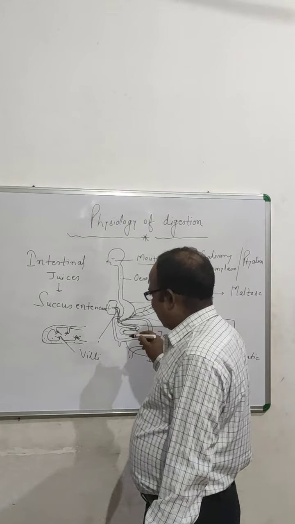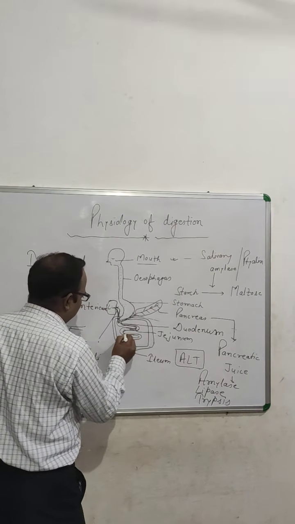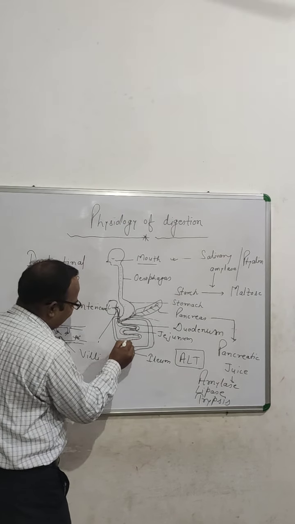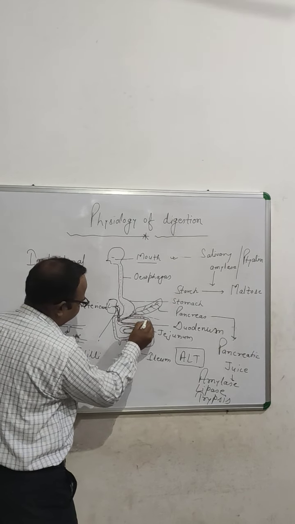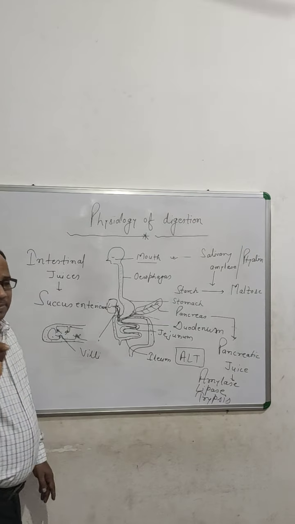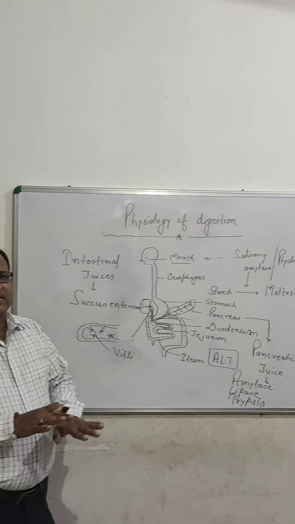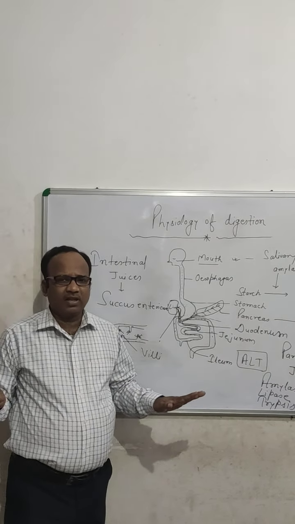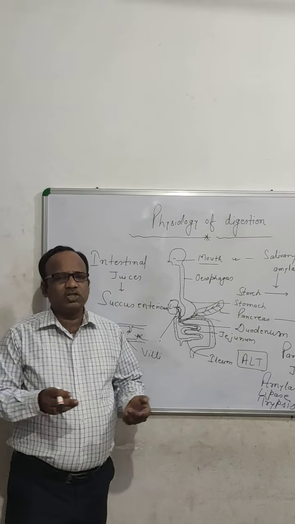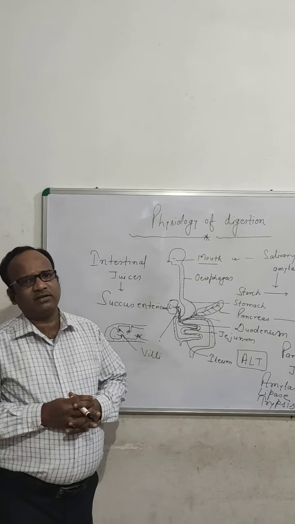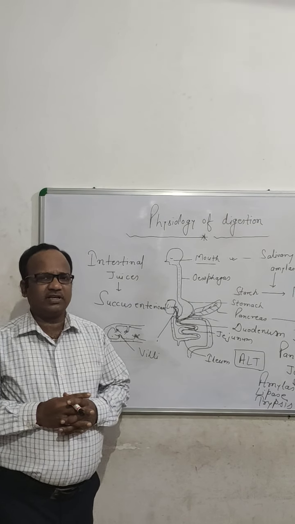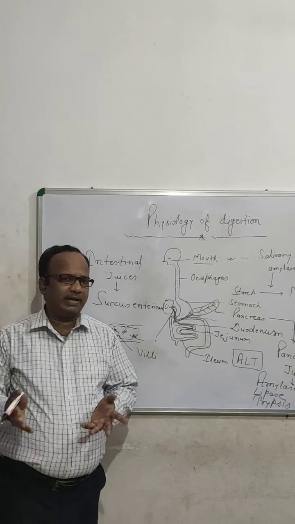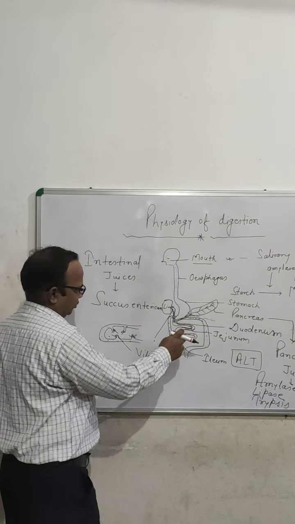Now, after the digestion, the food enters the large intestine. Basically, in very straight words, practically there is no digestion taking place in the large intestine. Only absorption of water and minerals takes place in this area.